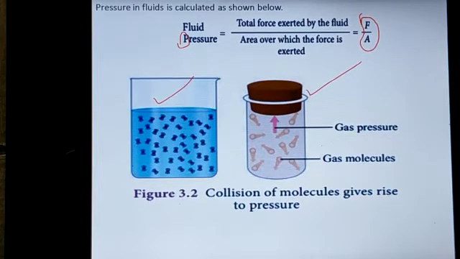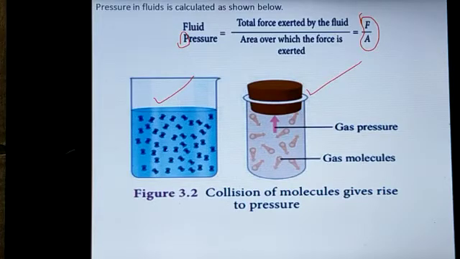It produces collision in the molecules. So the collision of molecules gives rise to pressure. The continuous movement of the molecules of liquid and gas is responsible for raising the pressure inside the container.